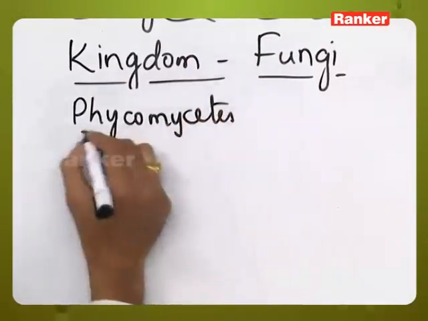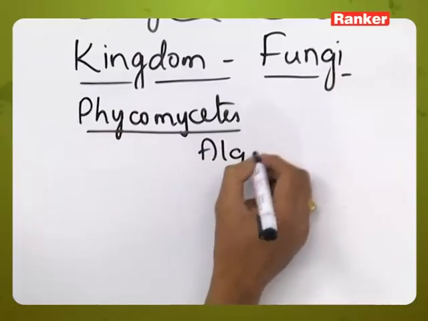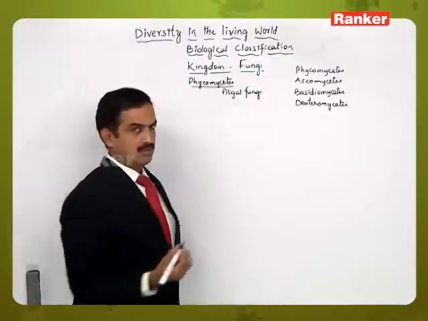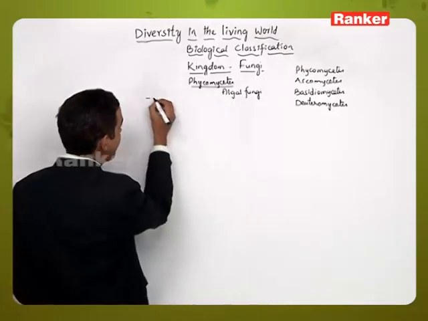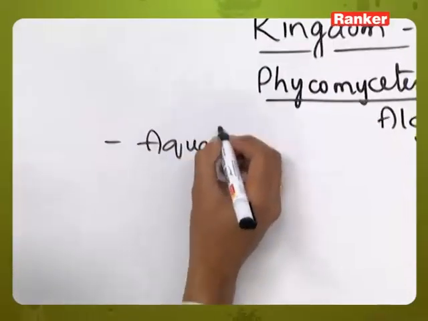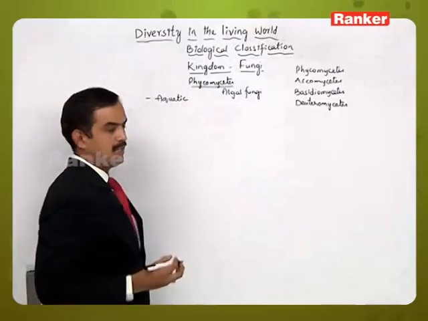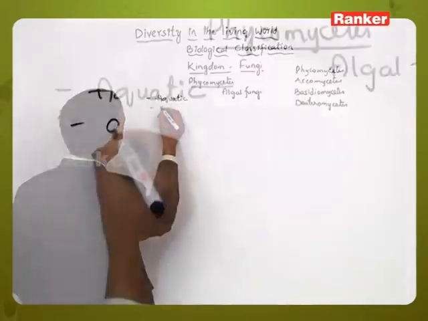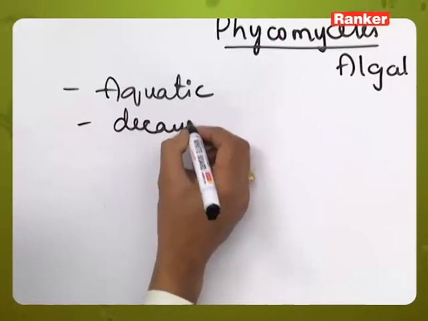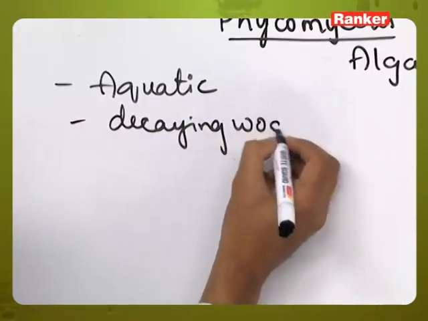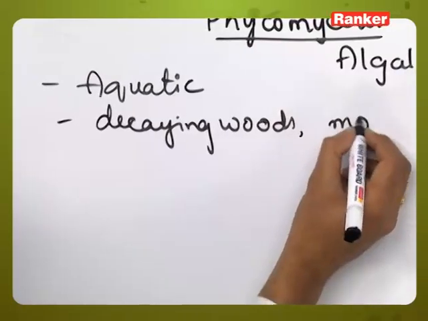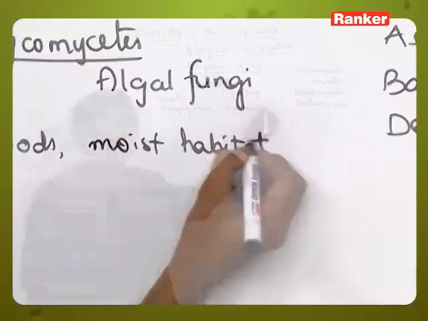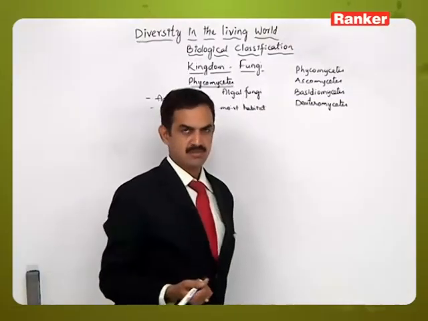Phycomycetes group of fungi are called algal fungi. These are mostly aquatic in their habitat, and they grow in moist conditions on decaying wood and on moist habitats.